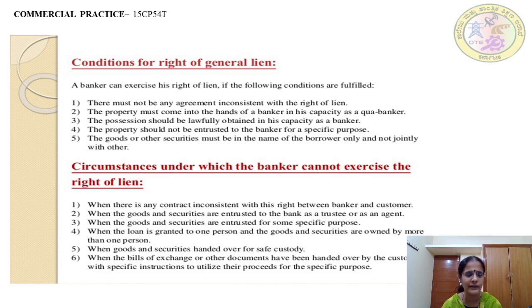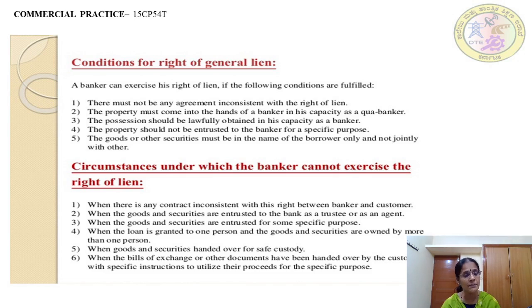So it is very clear that a banker cannot exercise his right of general lien when there is any contract inconsistent with the right between the banker and customer, goods and securities are entrusted to the bank as a trustee or as an agent, when goods and securities are entrusted for some specific purpose, when the loan is granted to one person and the goods and securities are owned by more than one person, when goods and securities are handed over for safe custody, when the bill of exchange or other documents have been handed over by the customer with a specific instruction telling it should be utilized for this specific purpose only.